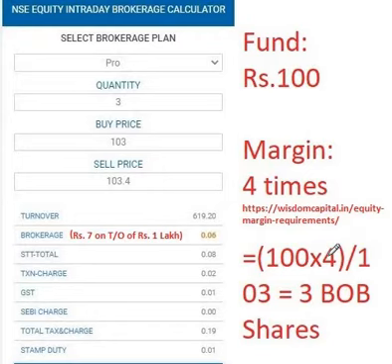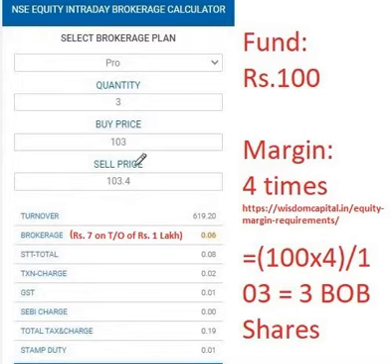This is what is going on. We don't know what BSE does in the coming months, but this is what is prevalent: 100 into 4 times. Let's say 103 is the price of Bank of Baroda. So you get 3 Bank of Baroda shares at the rate of 100. One Bank of Baroda is 103, whereas your fund is only 100. But because you're getting 4 times, that's why you get 3 Bank of Baroda shares in 100 rupees, and you are able to buy 3 quantity.